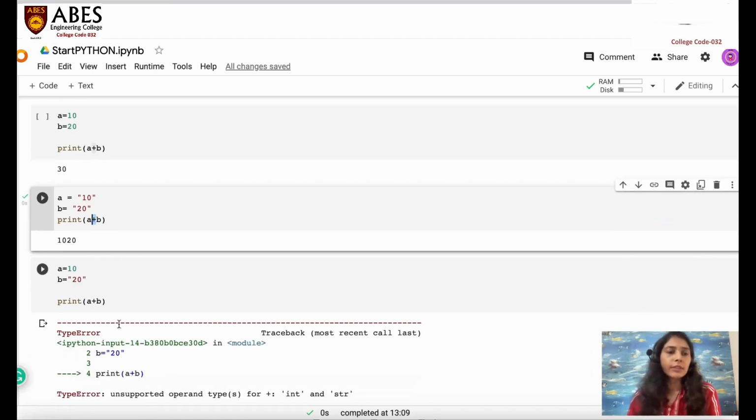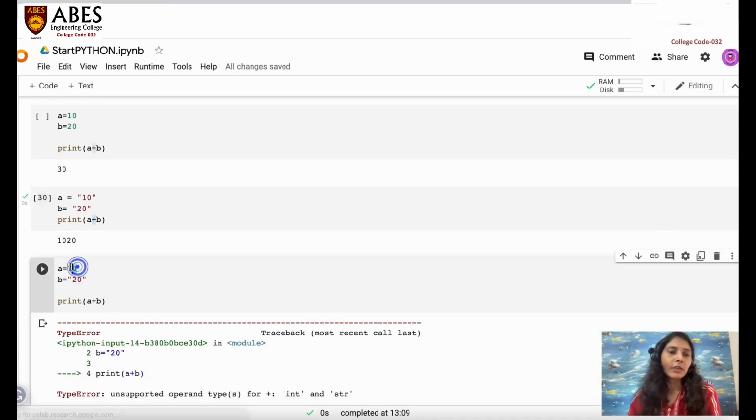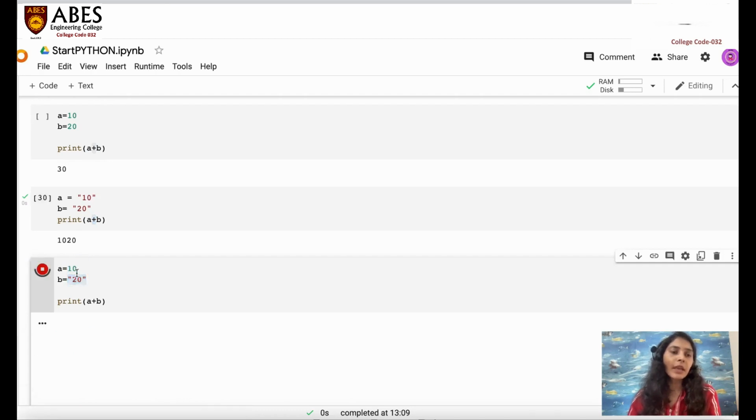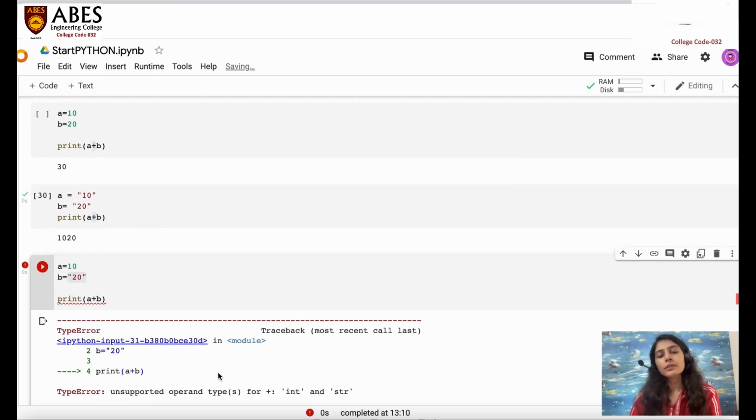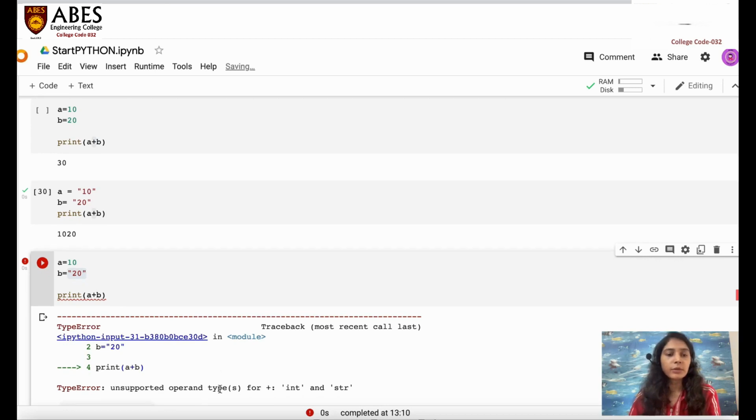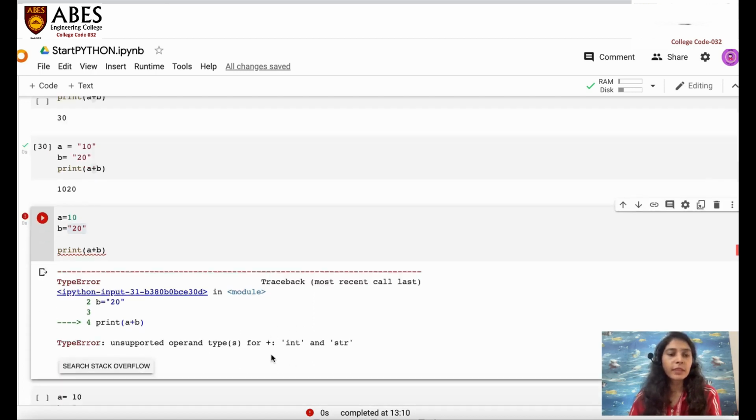Other than that, you can see that if I have taken one value as an integer and the other value as a string, and I'm adding these two, it will throw an error, because both operands should have the same data type. If the operands do not have the same data type, it will throw the unsupported operand type error. It is saying unsupported operand type for plus, one is an integer and one is a string, so both the operands should be of the same data type.